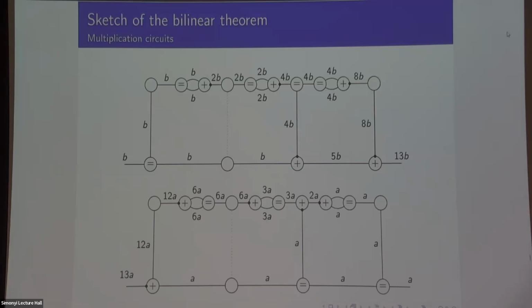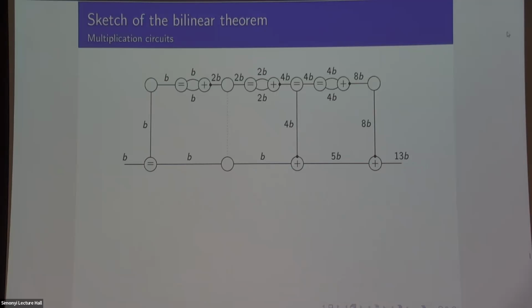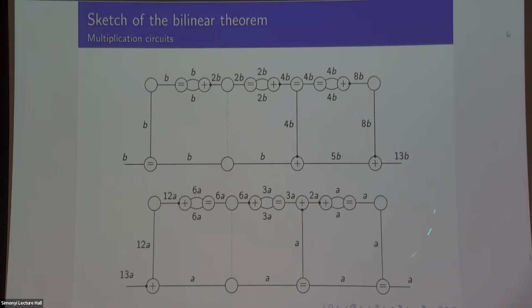If you look at the A variable, it's the opposite way around. So A comes in from the right, and you keep on doubling and adding A until you get 13. And weirdly, these diagrams are dual to each other. Every time you have an equals here, you have a plus here, and vice versa. And that's really because otherwise we wouldn't be proving something about bilinear functions, right? Whenever you add in the first argument, it must be equal in the second argument. So anyway, I think about this bilinear argument as really saying, build me this computer that multiplies by 13.